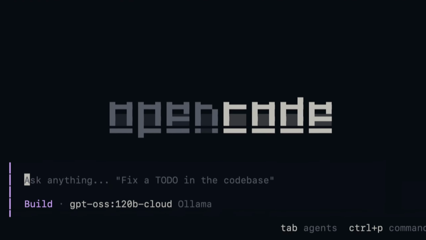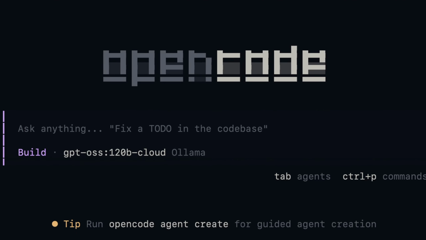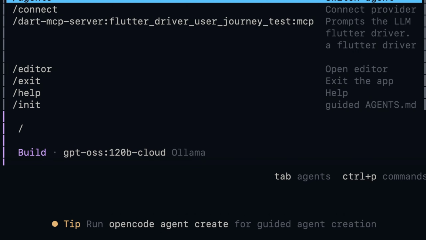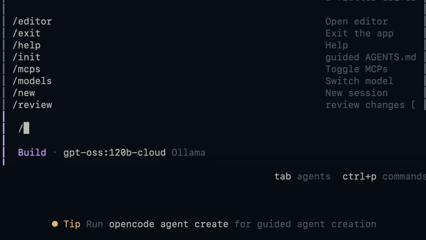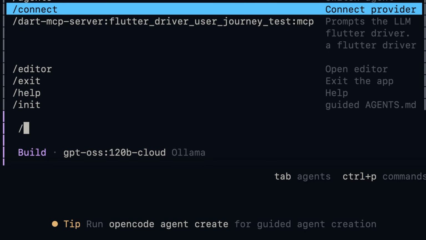So it takes a while to initialize, and there it is. So this is the whole CLI application. There's also a desktop application if you are into graphical user interfaces, but I prefer the simplicity of the CLI. So let's start one by one. So all the commands are using slash, so slash agents, slash MCPs, and much more. And you can also add tools, skills of your choice. So I'll get into it in future videos.